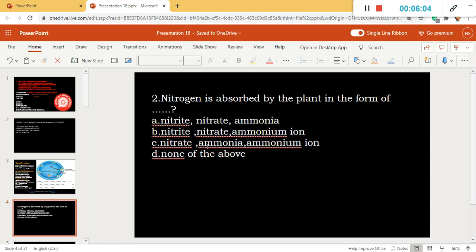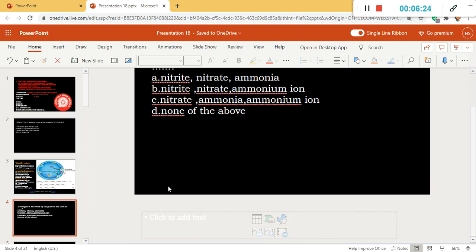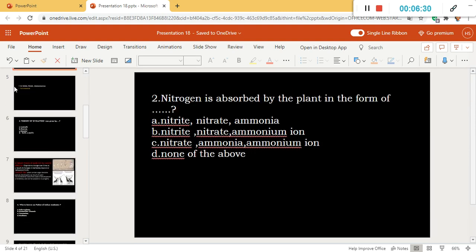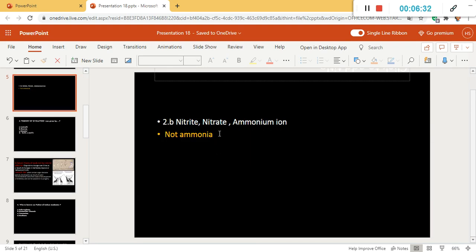So here we have to remember, plants can't absorb nitrogen directly through ammonia, so they can absorb it in the form of nitrate, nitrite, or ammonium ion. Okay, that's all. So our answer will be option number B. Nitrite, nitrate, ammonium ion, not ammonia. Here I have highlighted that ammonia will not be the answer.